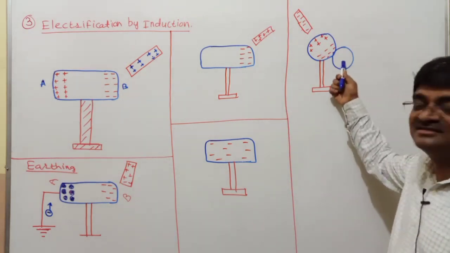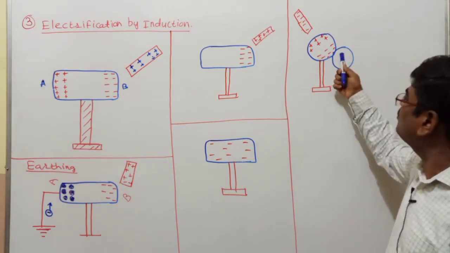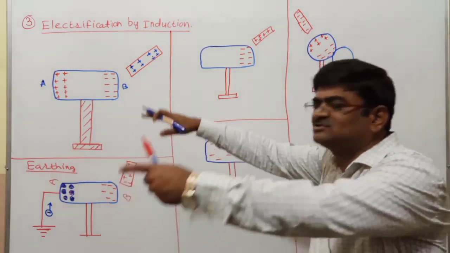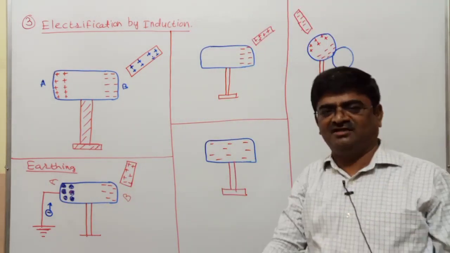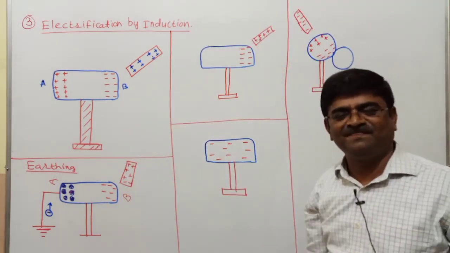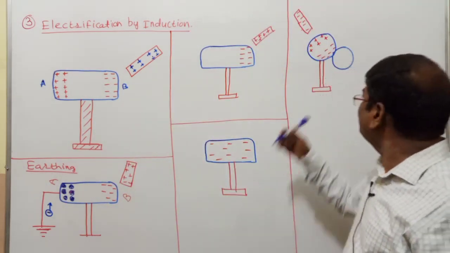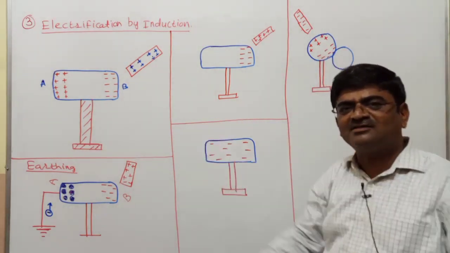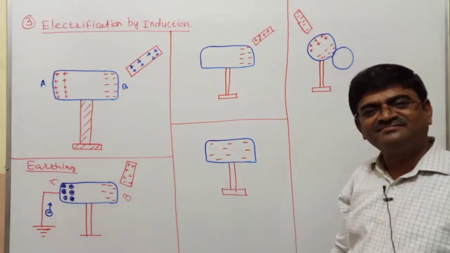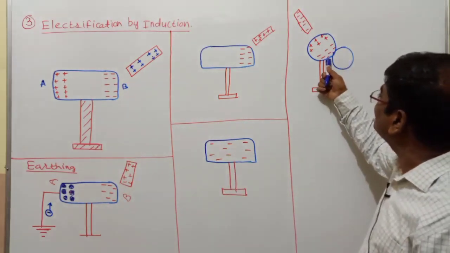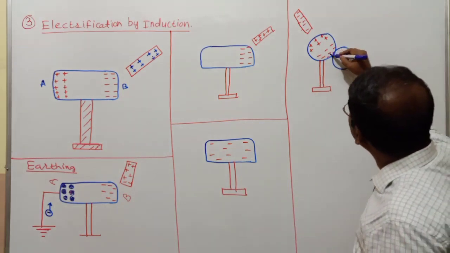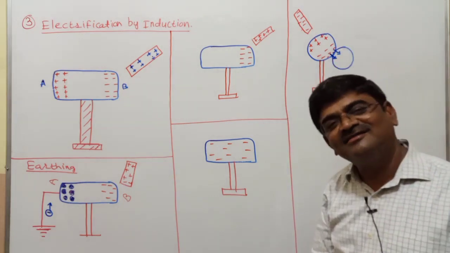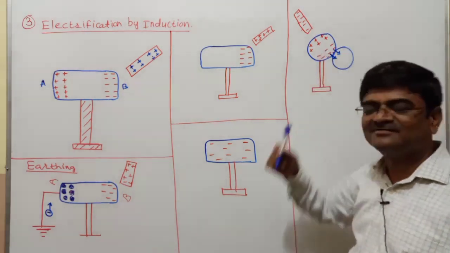This is uncharged, remember that. Then what would happen? Why have these electrons come over here? Because of repulsion, they have tried their level best to go as far away as possible. Why did they not go further without this? Because there was no path or way there. Now as soon as I bring this conductor in contact, these electrons will start to move further. They will go to the other conductor which you brought in contact.